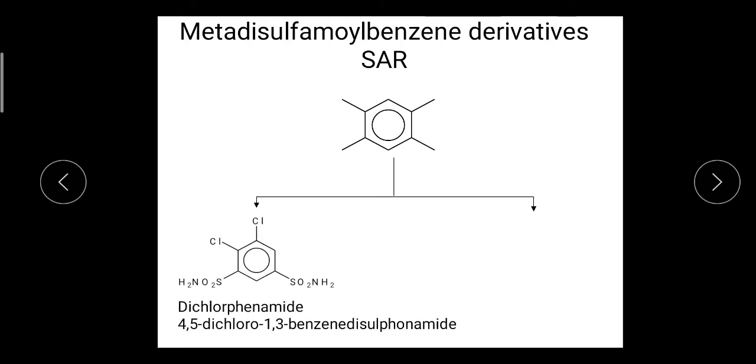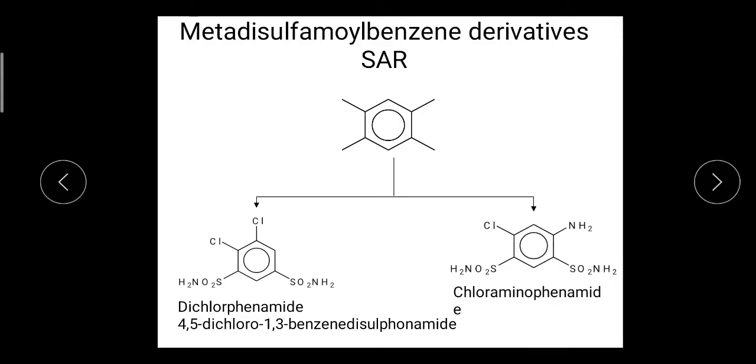The first drug is dichlorphenamide, 4,5-dichloro-1,3-benzene disulfonamide, the simple IUPAC name. 4,5-dichloro, this is the first position, 1, 2, 3, 4, 5. Then 1,3-benzene disulfonamide: di means two sulfonamide groups are present at the 1,3 positions on the benzene nucleus.